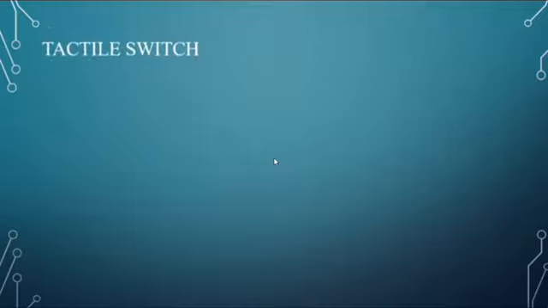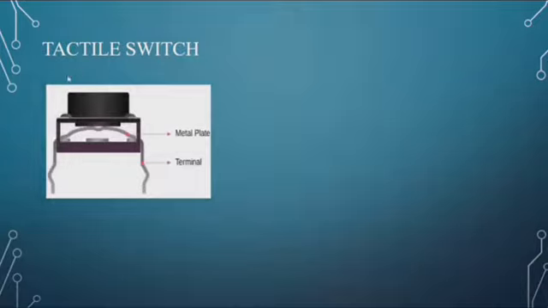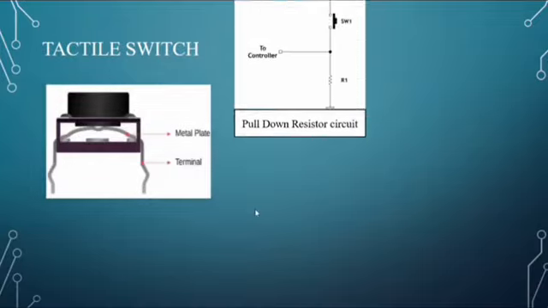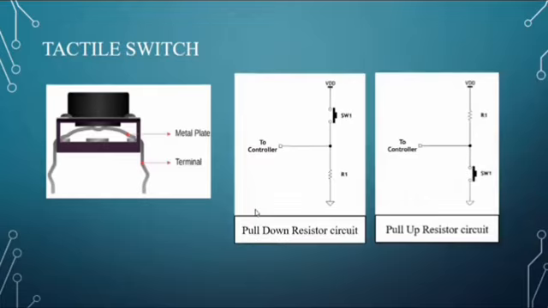Next, tactile switch. This is how the tactile switch looks, and this is the pull-down resistor circuit and the pull-up resistor circuit. In the pull-down resistor circuit, if the switch is open, then the controller will read 0, as the resistor is grounded. If the switch is closed, the controller will read 1, as the controller will be connected to VDD.